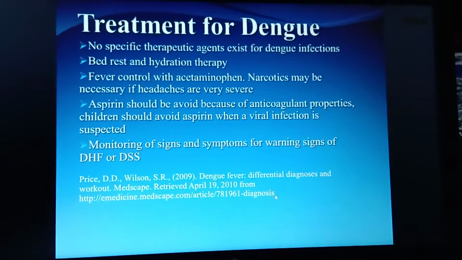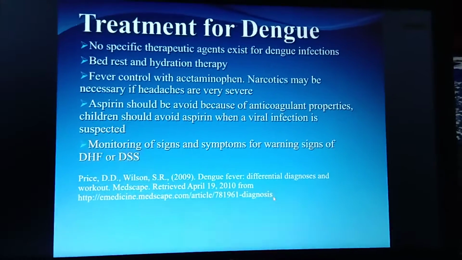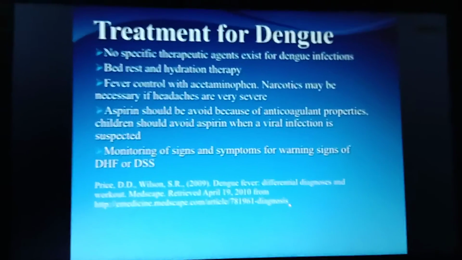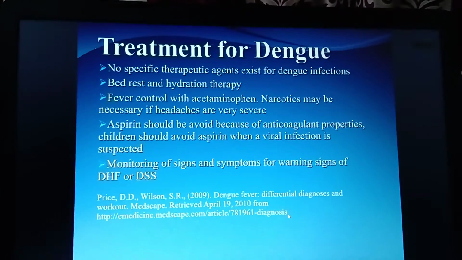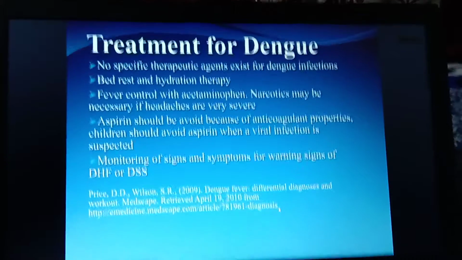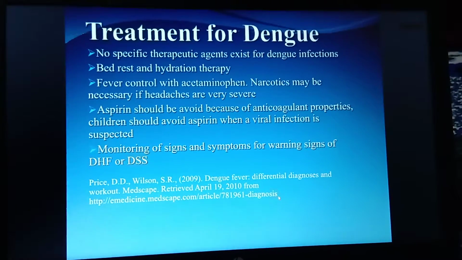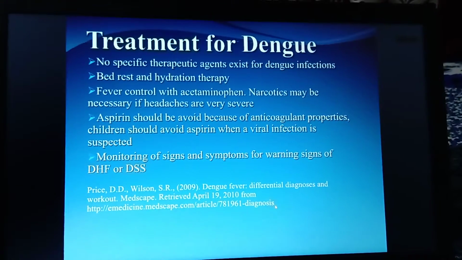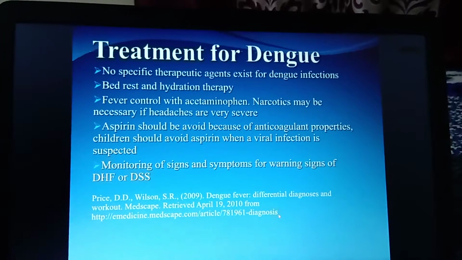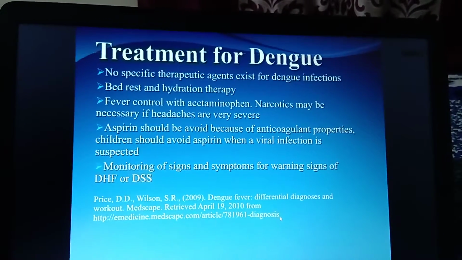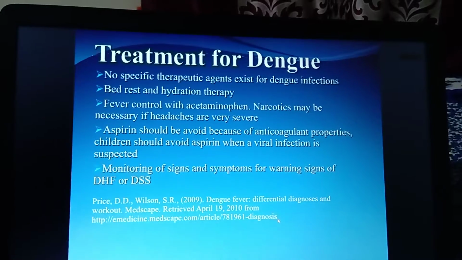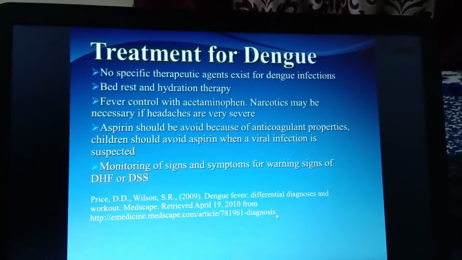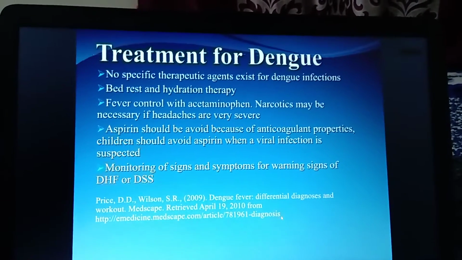And what is the treatment they are going to do here? No specific therapeutic treatment is available for dengue. So they give bed rest and hydration, and if the platelets are low, they are going to transfuse platelets. If there is fever, to control that fever they are going to give acetaminophen. And if the person has a severe headache, some narcotics they are going to give. But in these cases, surely they have to avoid aspirin, because it is a hemorrhagic disease, and aspirin has an anticoagulant property, so we have to avoid that whenever you have this kind of infection.